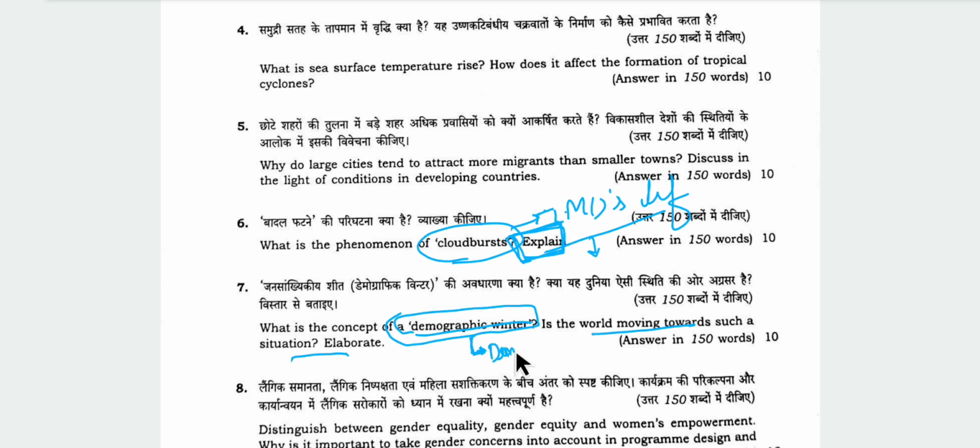Demographic winter refers to the stagnant or declining population in many countries. For example, Japan, Italy, recently China also. Most importantly, many European countries are witnessing demographic winter. This type of question also came, if you remember, in prelims 2024.